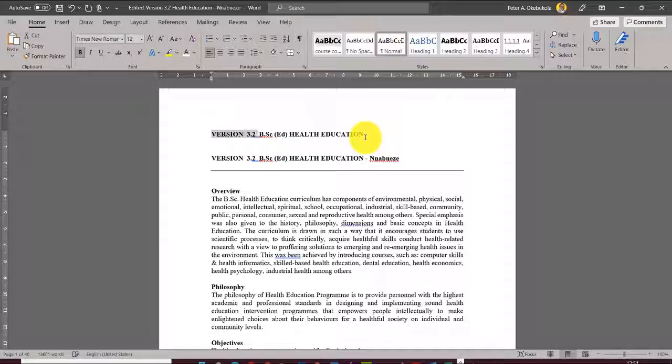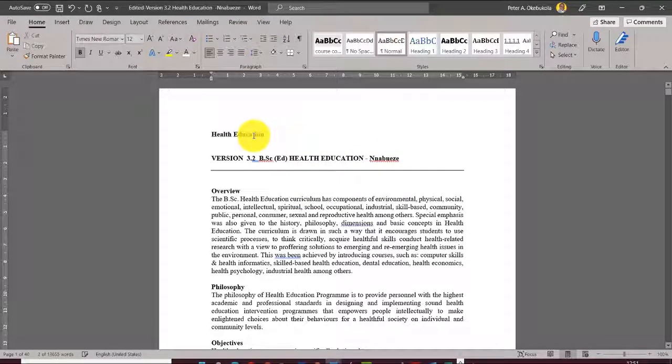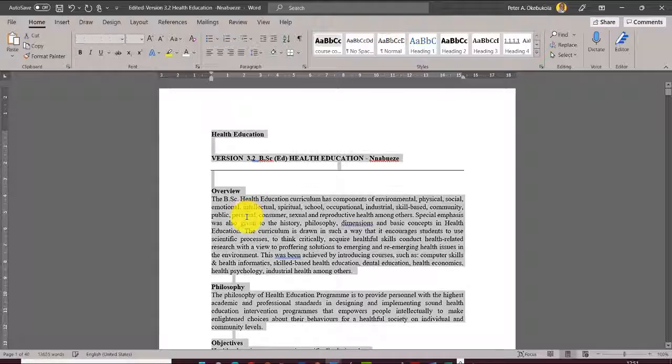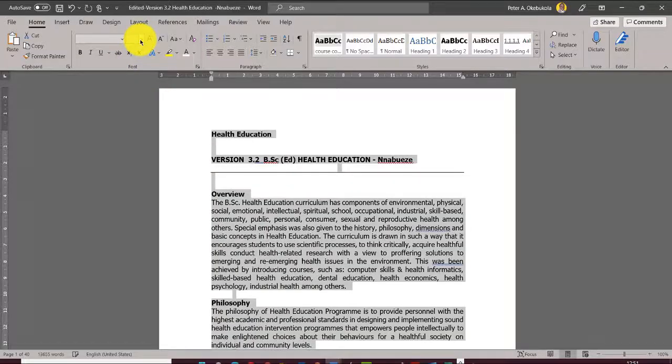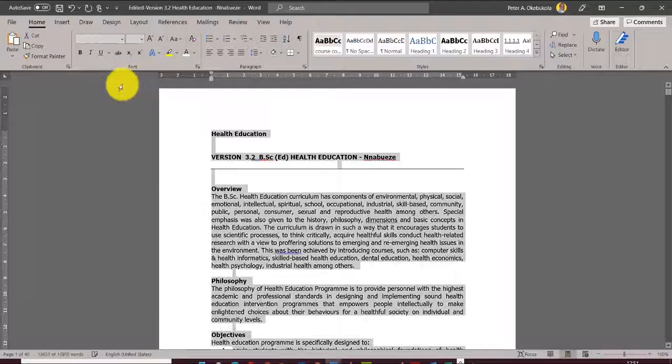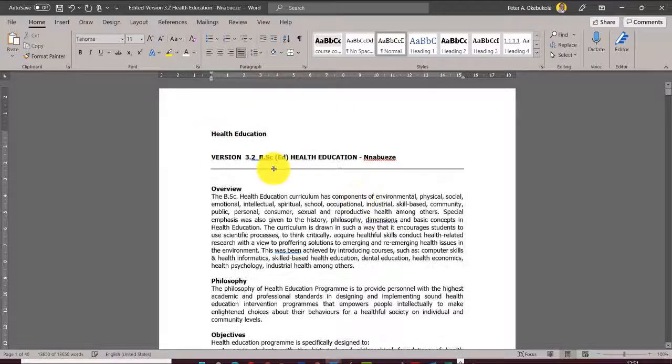And then take all this BSc, whatever, out of it. We just say Health Education. We don't need to have them in capital like that. So you can see I'm going to do it very quickly. I've selected everything. I'll make this one Tahoma 11 point, single line spacing. So all done for this one.